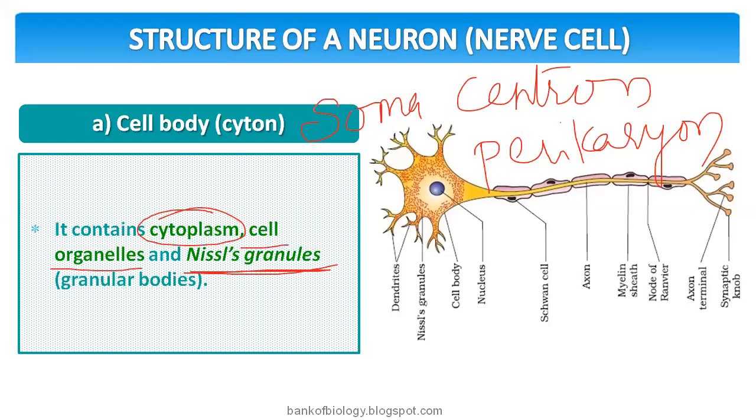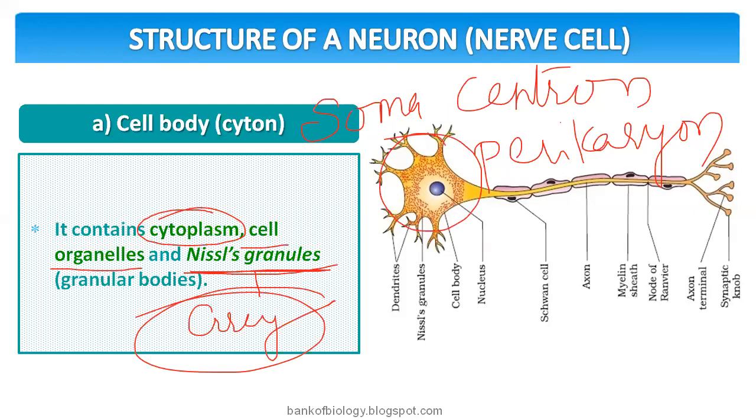The granular bodies. We learned earlier that Nissl granules are the reason for the gray color appearance, the gray matter. So you see here that these are the Nissl bodies. This is going to be a big question: where do you see the Nissl bodies? Nissl bodies are present in the cyton as well as in the dendron. So this area, that area, you need to remember.